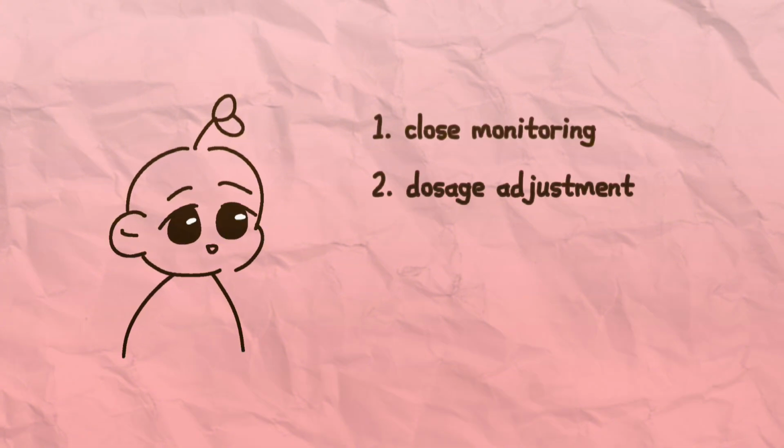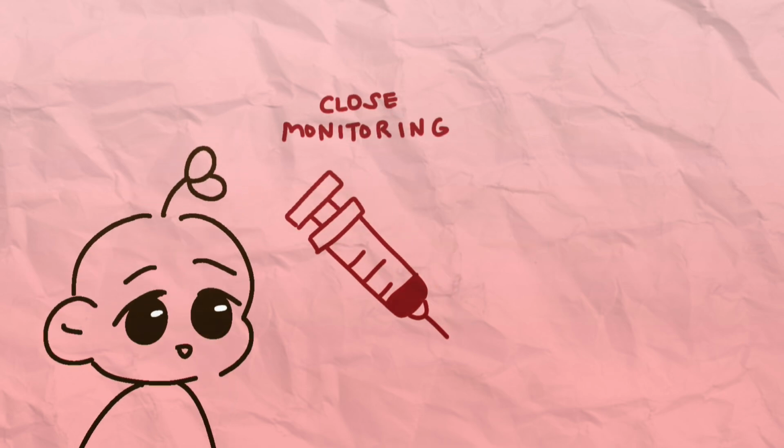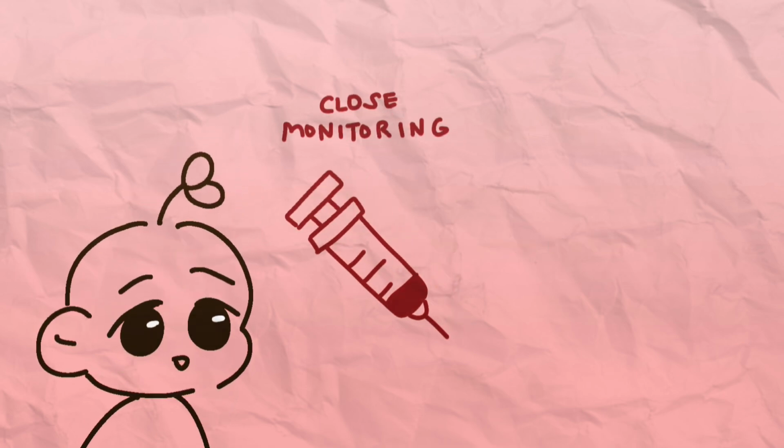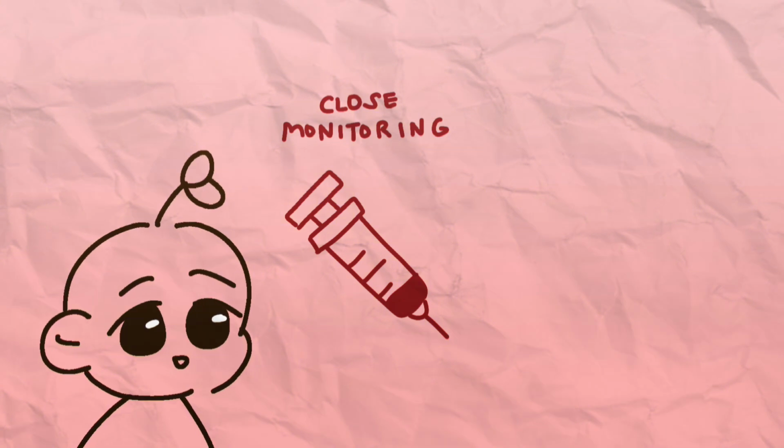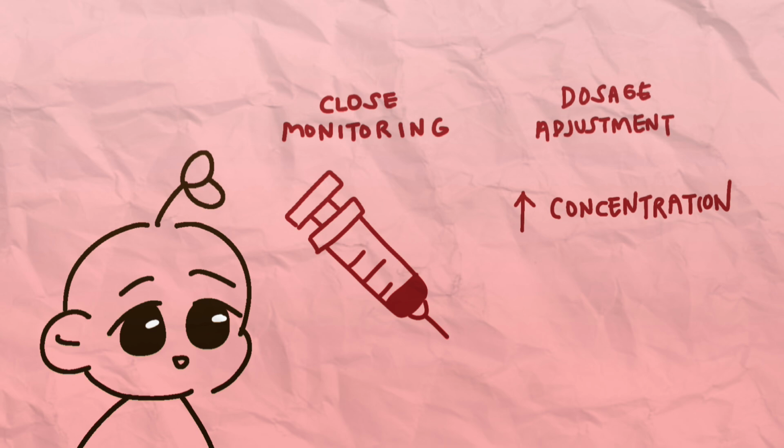But before that, be reminded that treatment may vary depending on the condition of the patient. These interventions include: first, close monitoring; second, dosage adjustment; and third, alternative medication. Close monitoring involves regular monitoring of laboratory results like blood tests as well as any physical manifestations, while dosage adjustment is performed when there is a need to either increase or decrease the concentration of a drug.